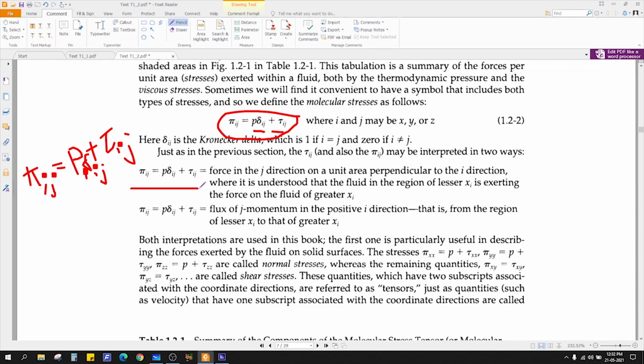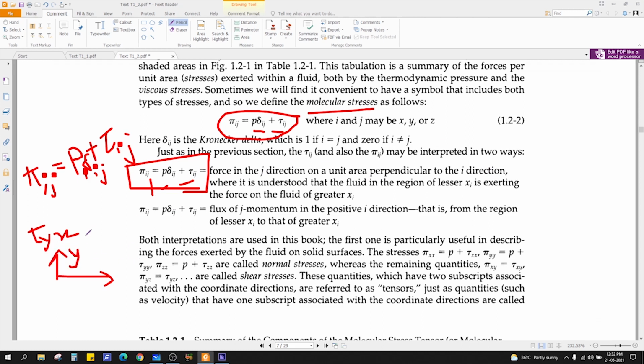So what is the meaning of this pi ij? Pi ij is nothing but total molecular stress. It is a sum of normal stress plus shear stress. So what does this mean? It is the force in the j direction on a unit area perpendicular to the i direction. I told you earlier, right? Tau yx means force is in the x direction and the area is in the y direction.